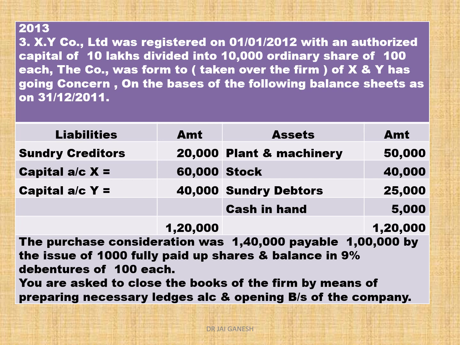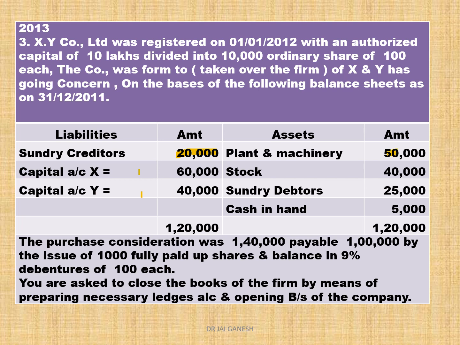The company was formed to take over the firm of X and Y as a going concern on the basis of the following balance sheet as on 31/12/11. Creditors transfer to credit side of realization account. Capital account of X and Y transfer to capital account as by balance brought down.